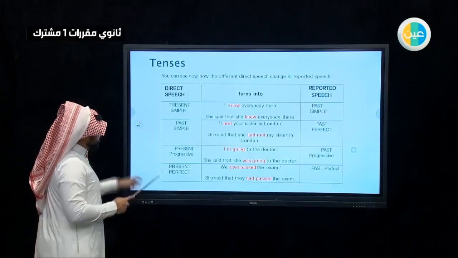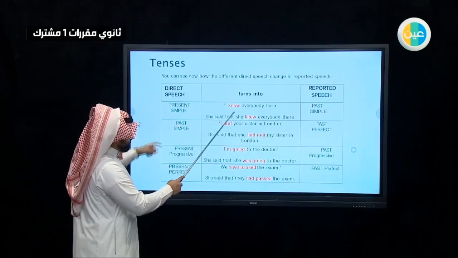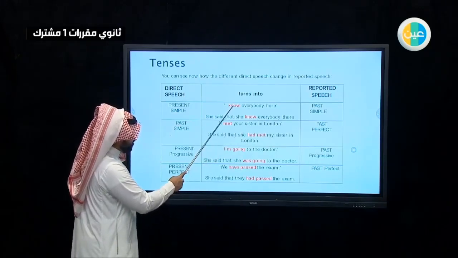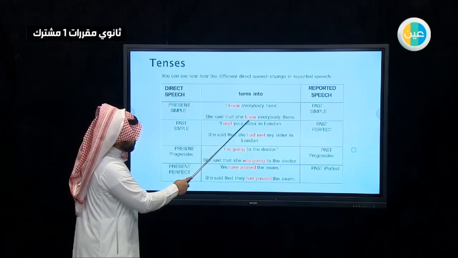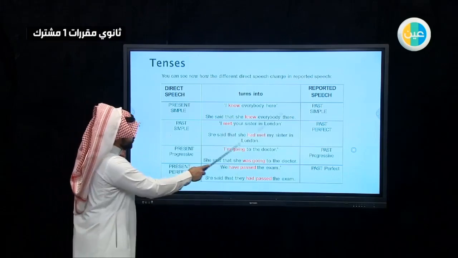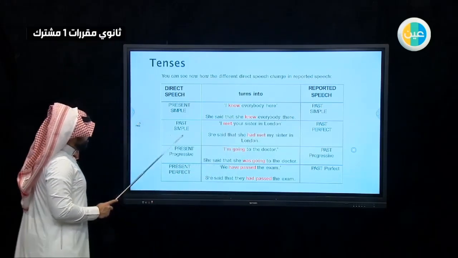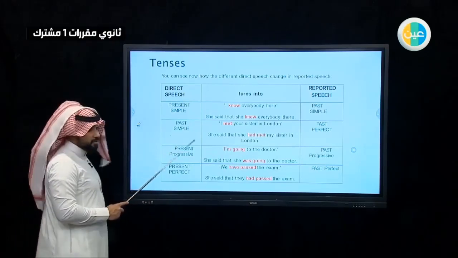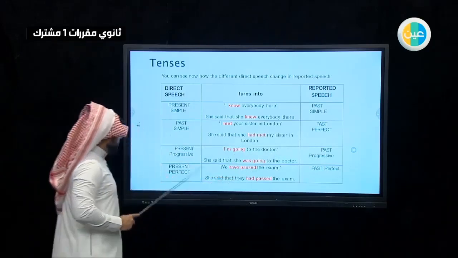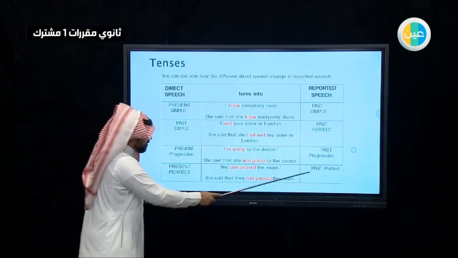As you can see here, if it's present simple, you have to change it to past simple. Here, an example. I know everybody here. She said that she knew. So we change from know in present to past, knew everybody there. And we change here to there, as you can see from the previous table. Past simple. If the direct speech is past simple, we have to change it to past perfect. Present progressive to past progressive. Present perfect to past perfect.